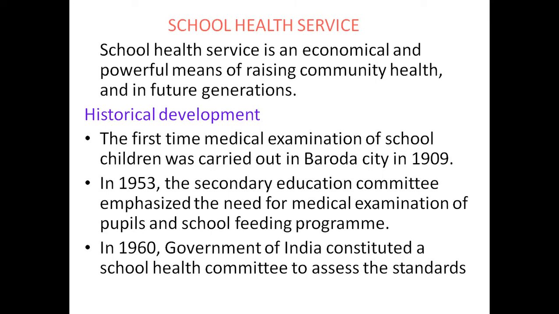and identify any abnormality in the child, such as vitamin A deficiency, congenital cataracts, and vision defects, etc. By examining all the school children, we can identify these and give proper treatment. In 1953, the School Education Committee emphasized the need for medical examination and the school feeding program.